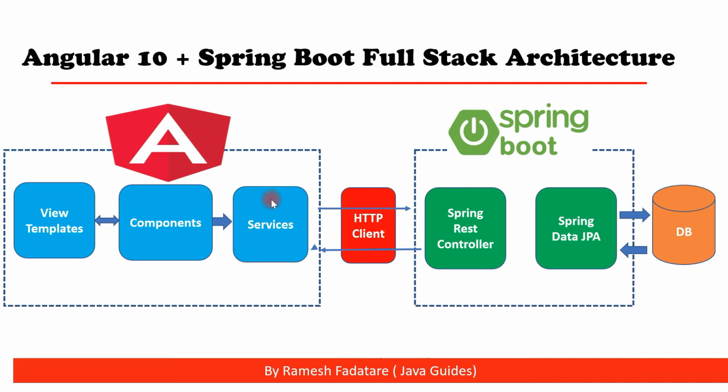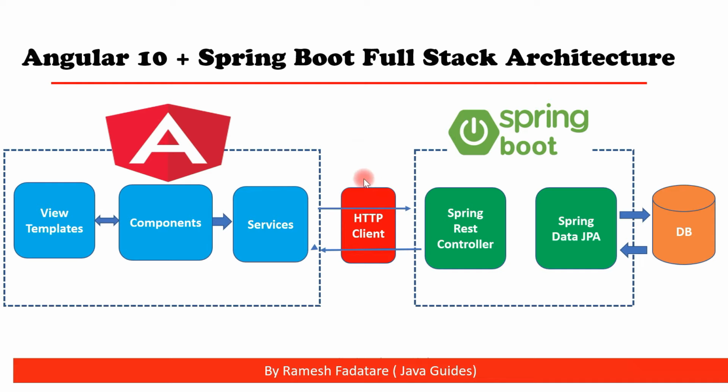All the common logic we keep in services so that services can be injected in any components and can be reused. Alright, great. And services internally use HTTP client to make a REST API call. Angular provides its own HTTP client module to make a REST API call. So this is the high level architecture of Spring Boot Angular full stack application.